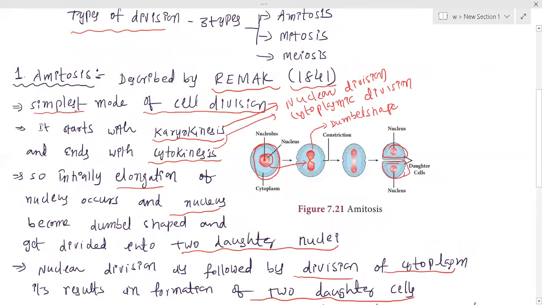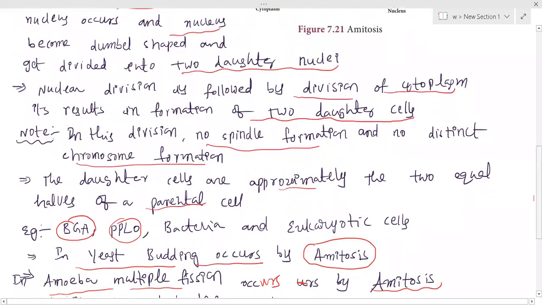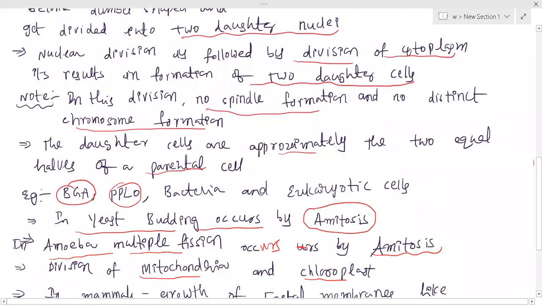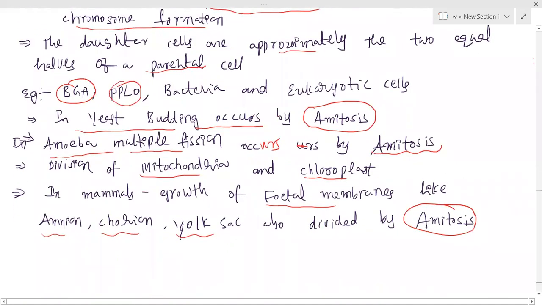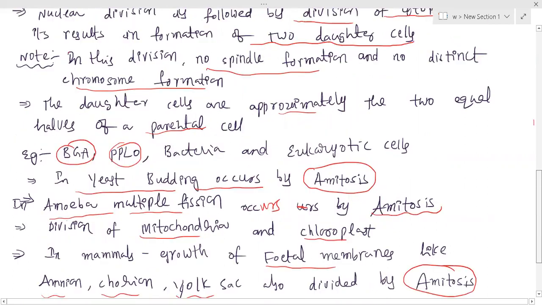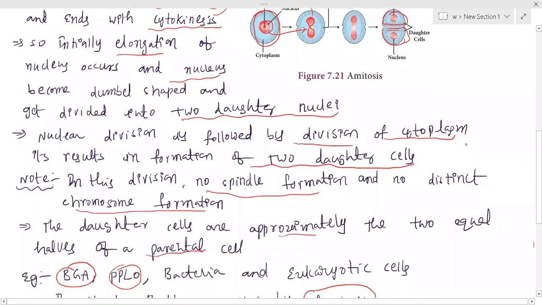First of all, it is the simplest mode of cell division, whereas it starts with karyokinesis and ends with cytokinesis. It occurs especially in prokaryotic organisms and followed by eukaryotic cells, and in yeast cell budding occurs by amitosis. In amoeba, multiple fission takes place by amitosis process. Okay, so you need to focus on examples and the mode of mechanism, the way they reproduce. So with this, amitosis process is complete.